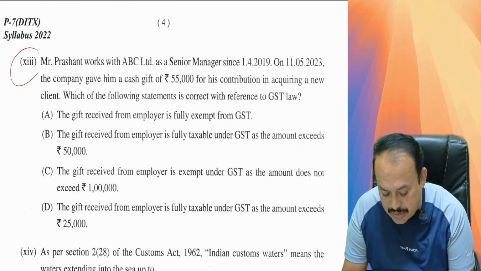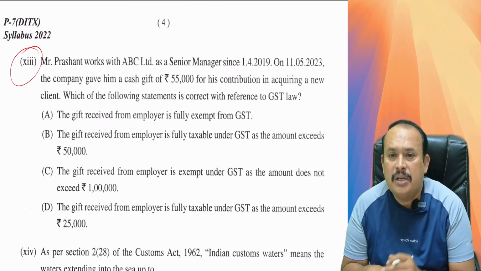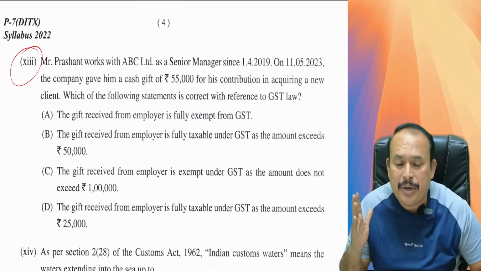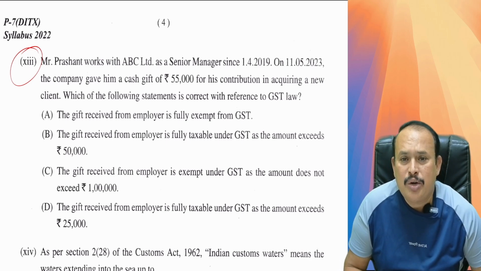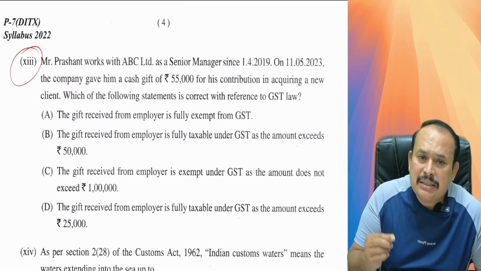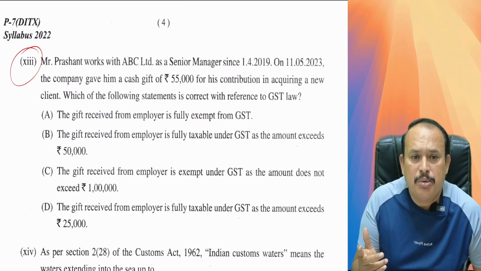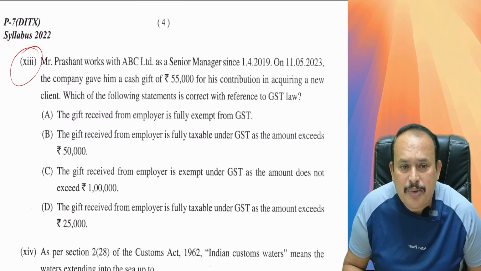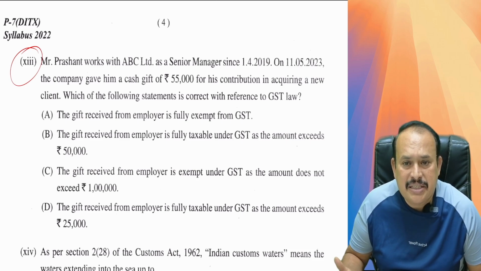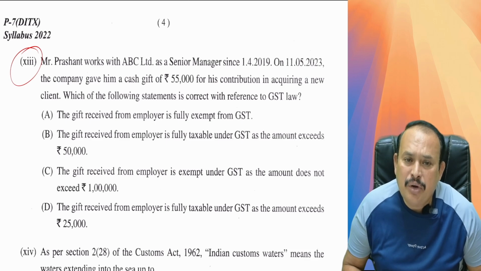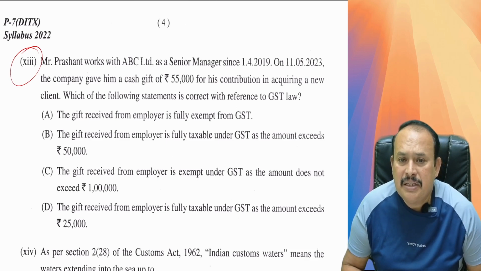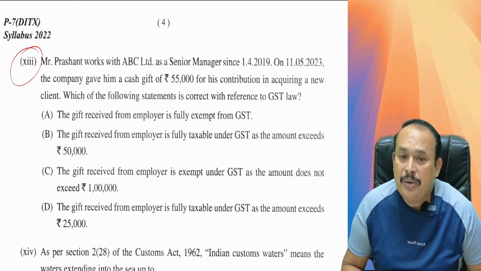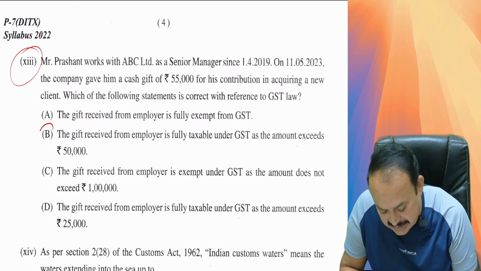Further, my dear friends, now reading as follows. Question number 13. Mr. Prasant works with ABC Limited as a senior manager since 1st April 2019. On 11th May 2023, the company gave him a cash gift of rupees 55,000 for his contribution in acquiring a new client. Which of the following statements is correct with reference to GST law? A. The gift received from the employer is fully exempt from GST. B. The gift received from the employer is fully taxable under GST and the amount exceeds rupees 50,000. It is the right answer.